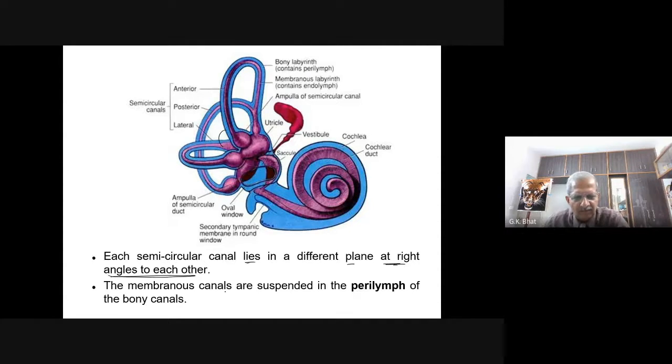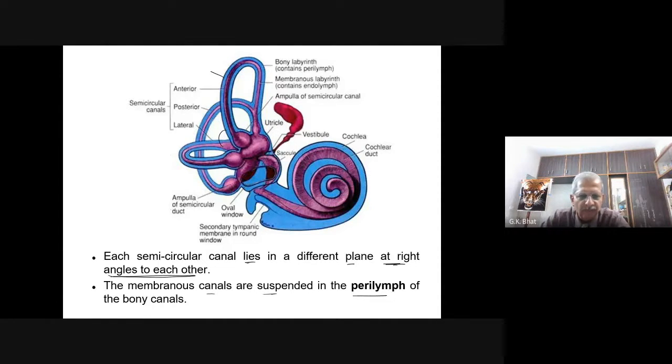The membranous canals are suspended in the perilymph of the bony canals. Here also you see a bony canal outside, and inside the bony labyrinth you have the membranous labyrinth. As you have seen, you have the endolymph inside the membranous labyrinth and the perilymph outside the membranous labyrinth.